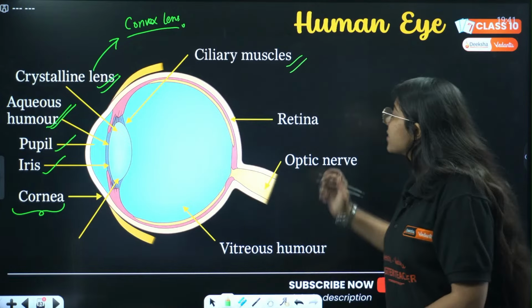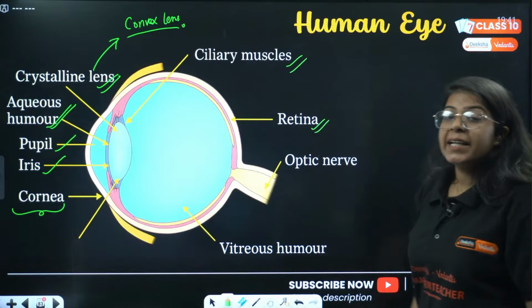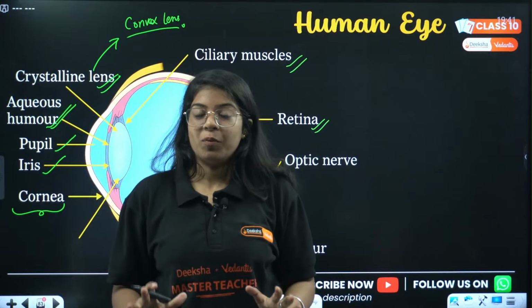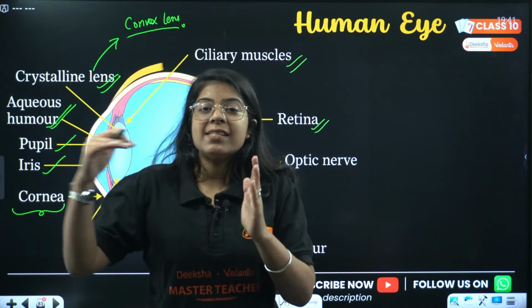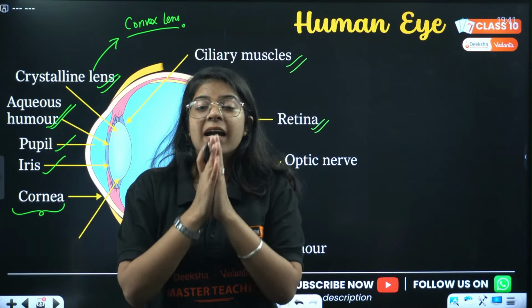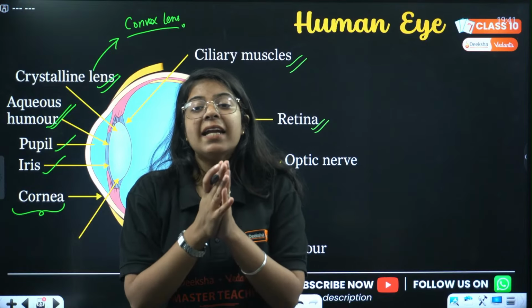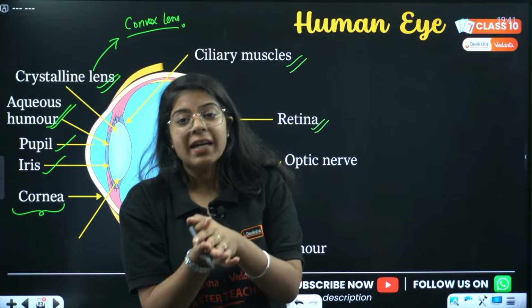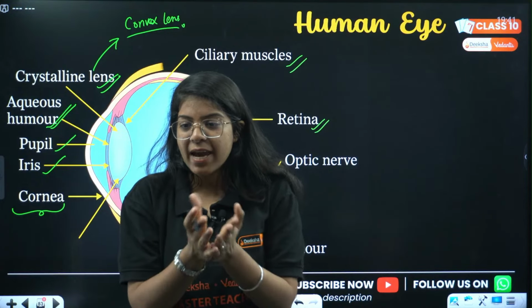Next is retina. Retina is the screen of your eye where the image is formed. On the lens, rays of light are getting refracted, right? And this lens focuses the images on the retina, on the screen.